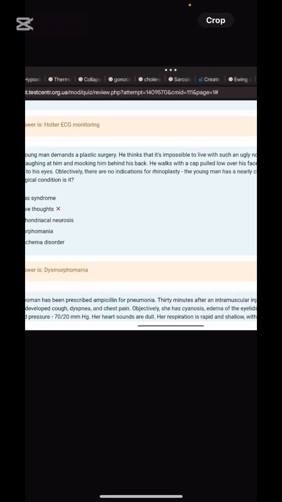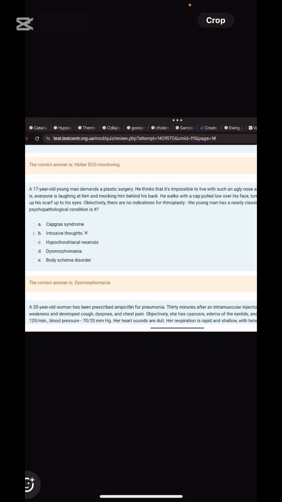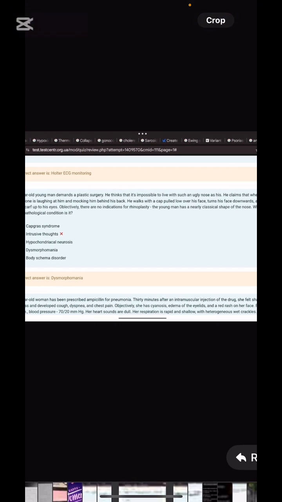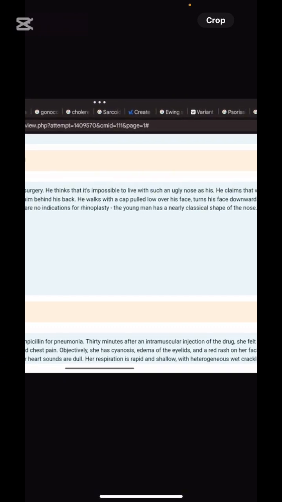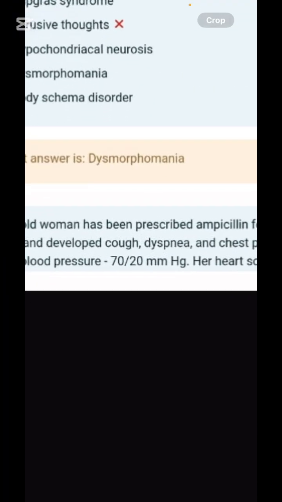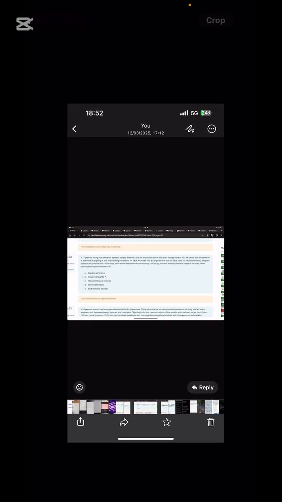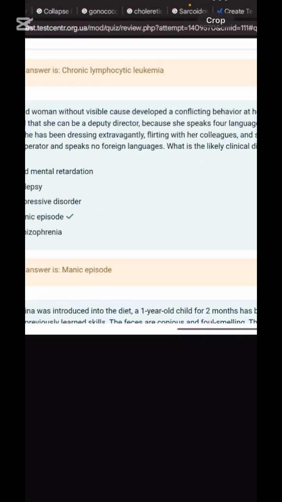Next, the young man says this is not his nose. He thinks it's impossible to live with such an ugly nose. So the patient claims that this nose is not his. Dysmorphomania: this nose is not mine, I don't like my nose, this nose is not mine. Dysmorphomania.